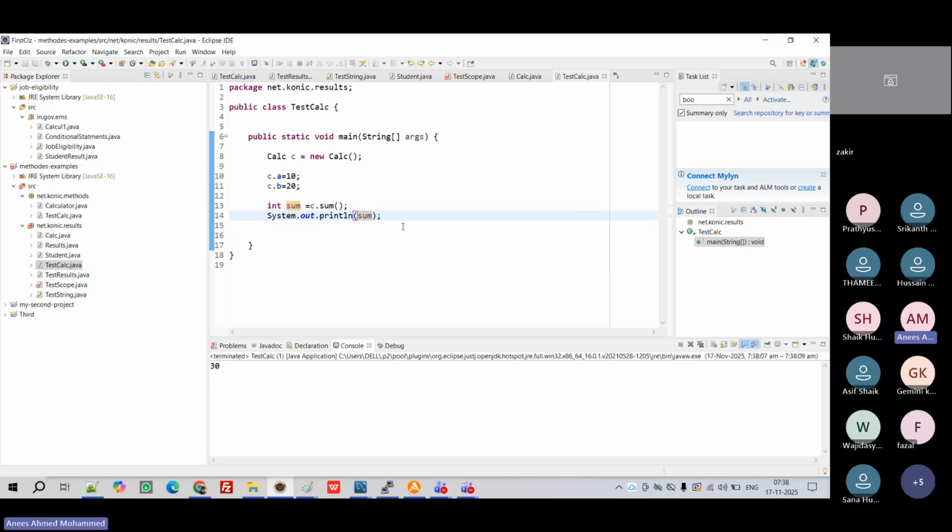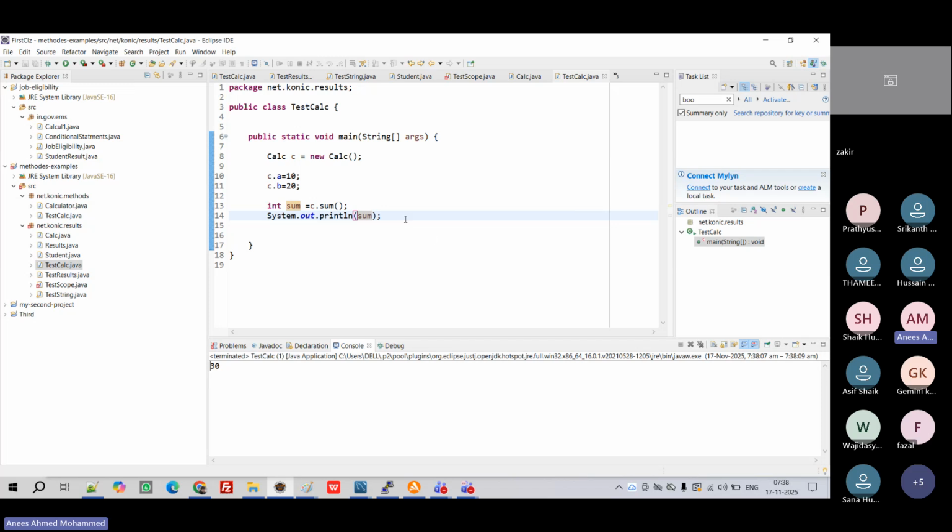Because the object is responsible for holding its own values. Memory is allocated to it, right? Now it's holding its own marks, calculation, everything is held by the object. I don't need to individually tell it to give marks, right?